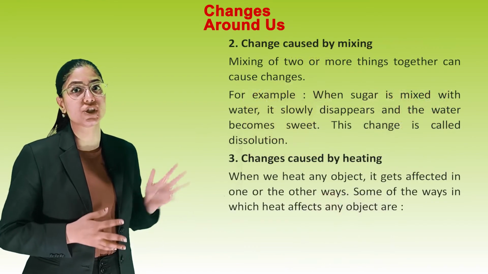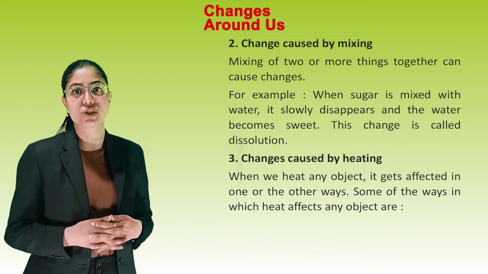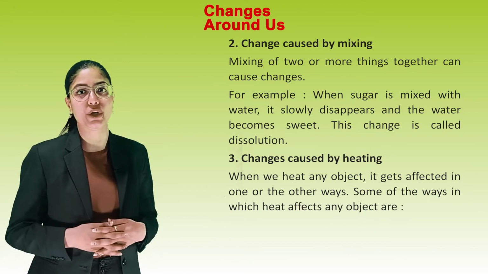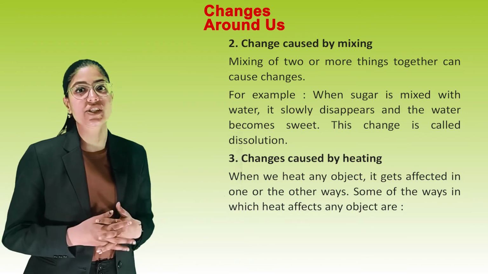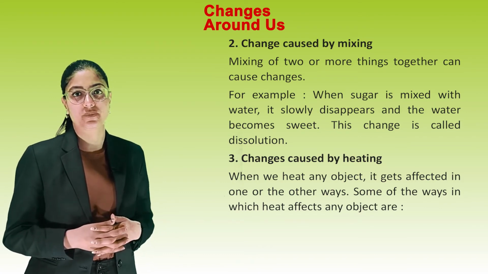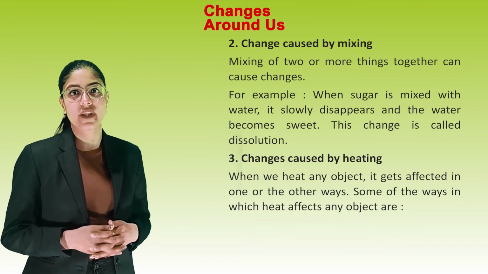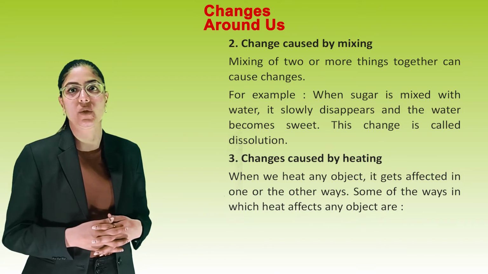Second is changes caused by mixing. Mixing of two or more things together can cause change. For example, when sugar is mixed with water, it slowly disappears and the water becomes sweet. This change is called dissolution. Third one is changes caused by heating. When we heat any object, it gets affected in one way or the other.